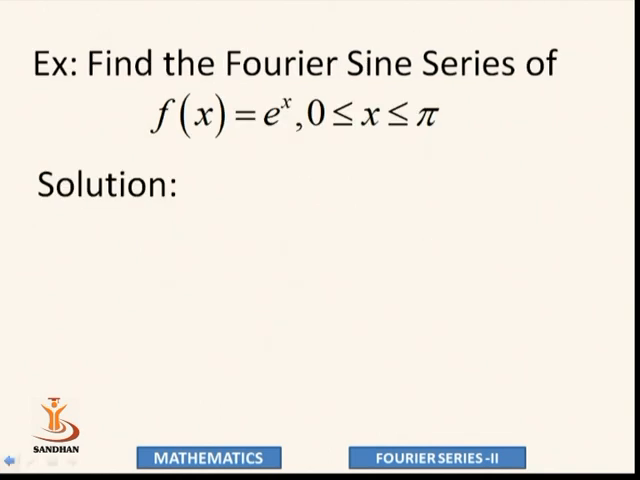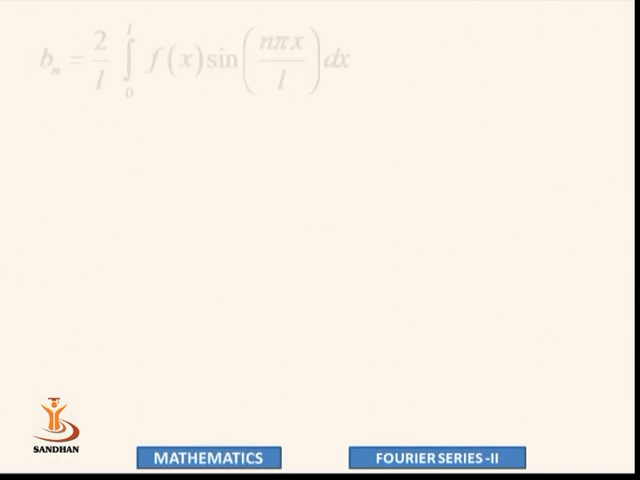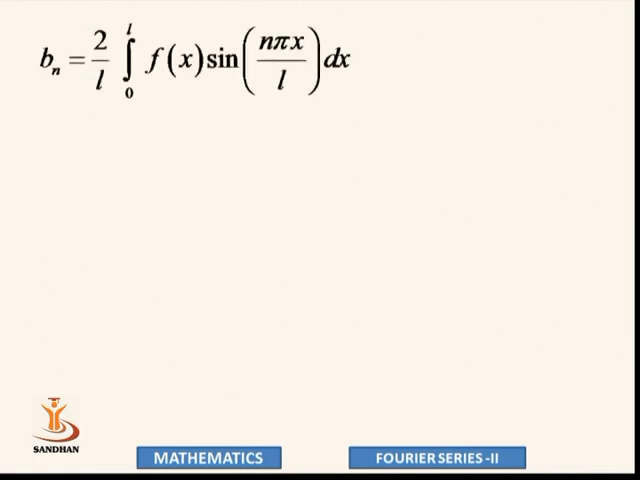So let's take one more example for sine series: the exponential function e to the power x, limit is 0 to pi. So first target is to find L. So 0 less or equal to x less or equal to pi, so L equal to pi. In our sine series formula, we require only Bn.